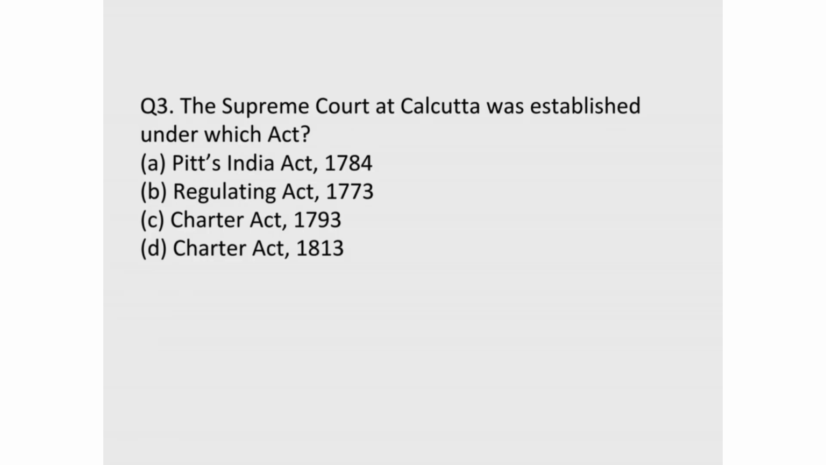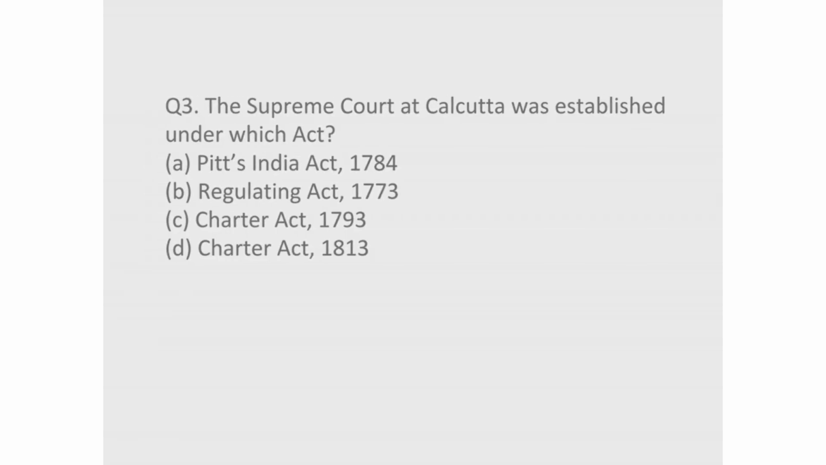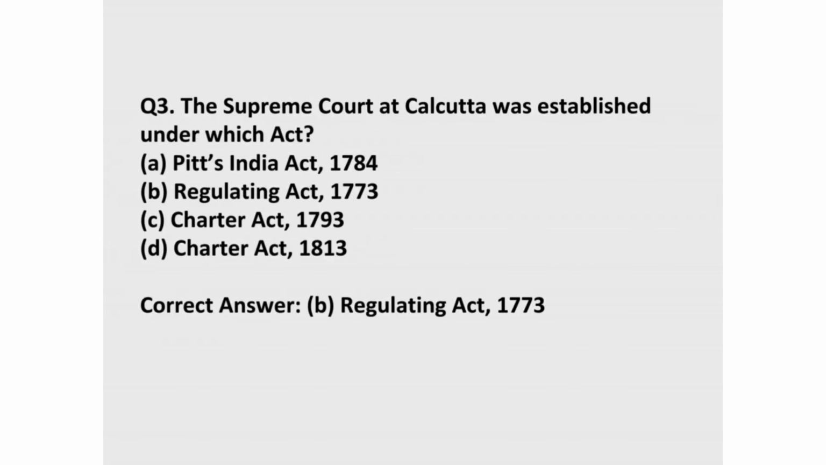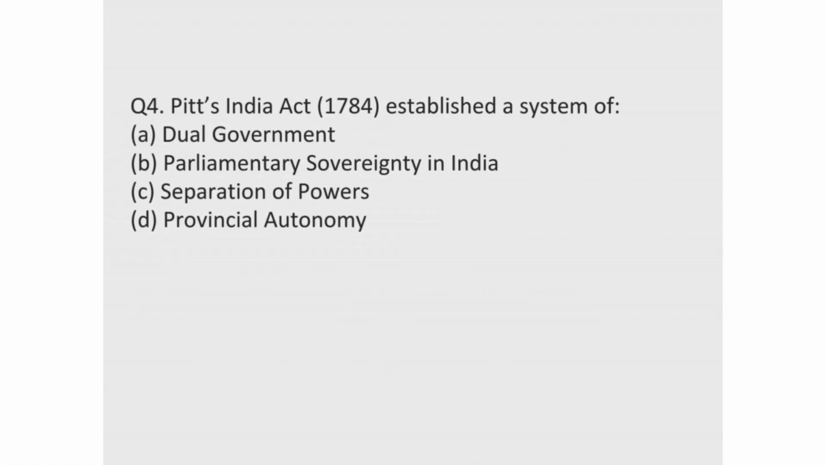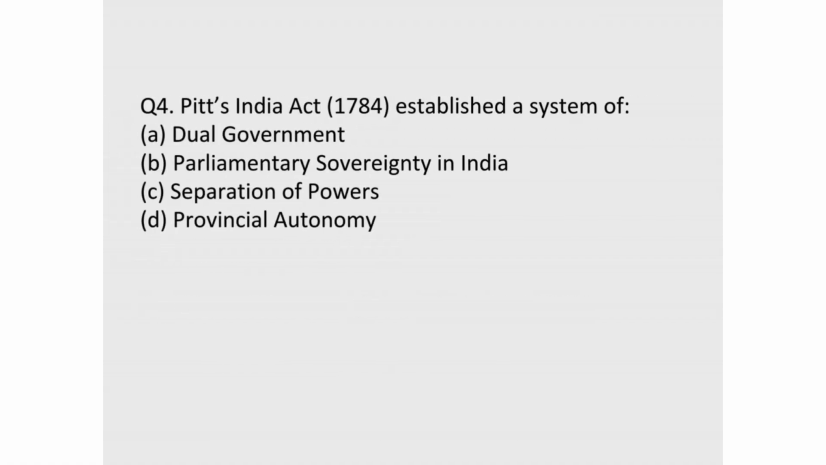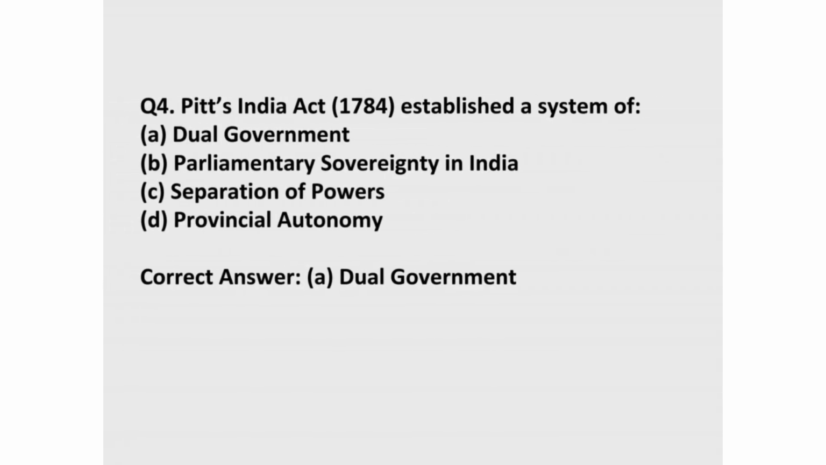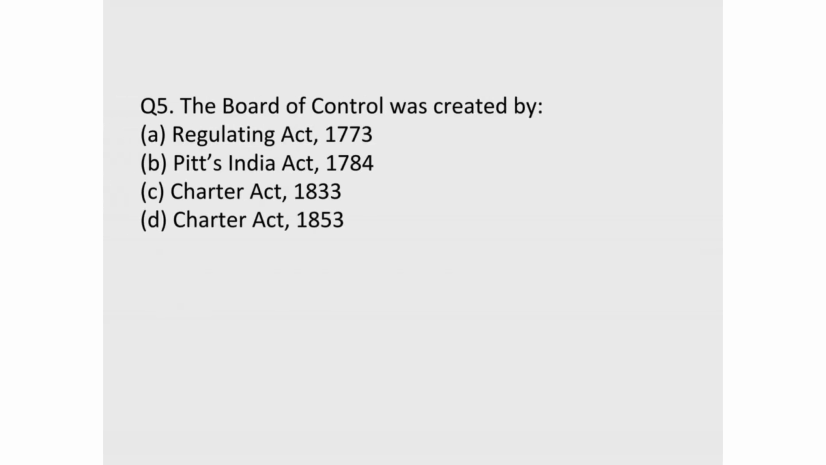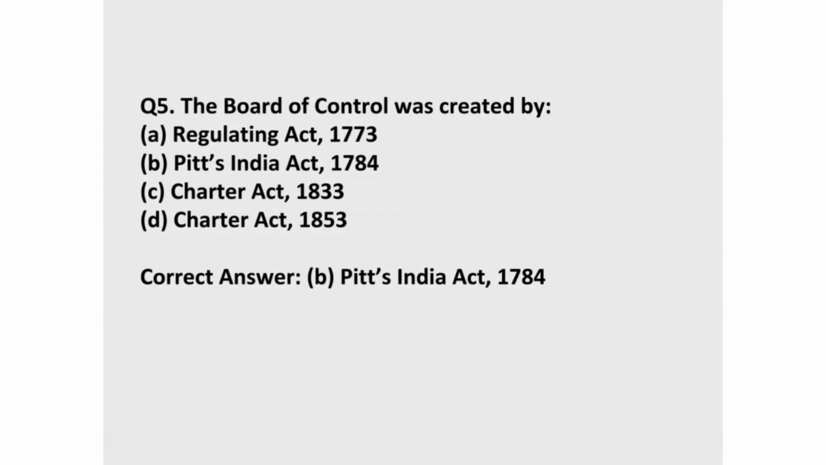3. The Supreme Court at Calcutta was established under which act? Correct answer, B. Regulating Act, 1773. 4. Pitt's India Act, 1784, established a system of. Correct answer, A. Dual government. 5. The Board of Control was created by. Correct answer, B. Pitt's India Act, 1784.